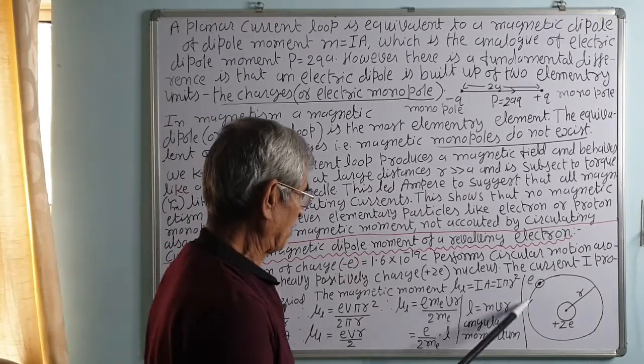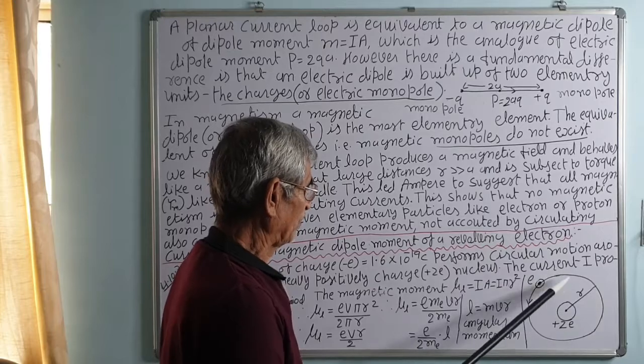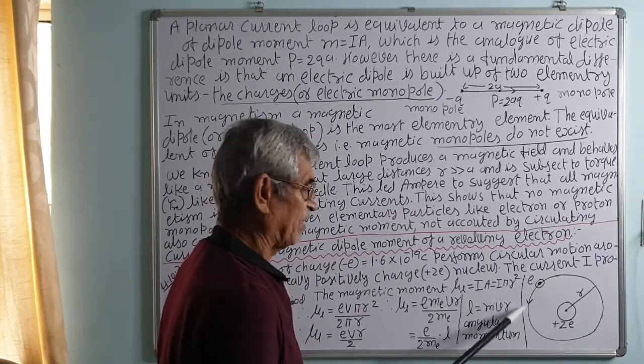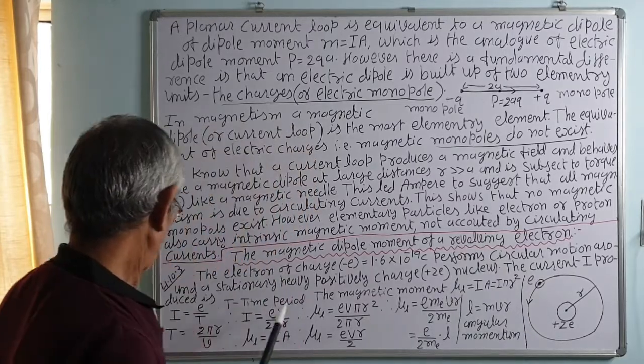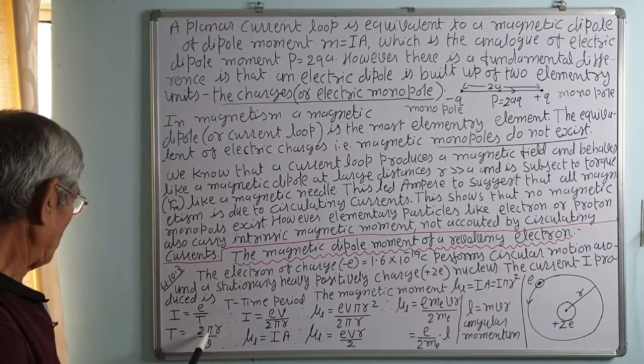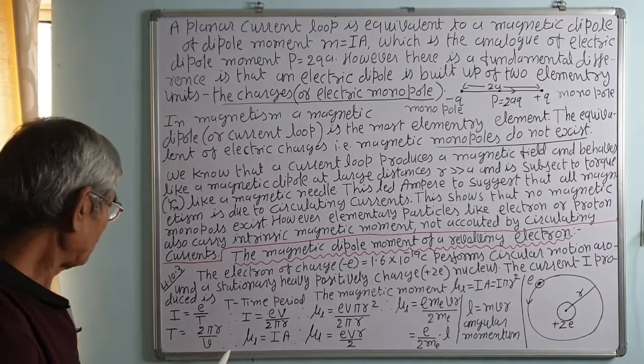If it revolves with velocity v, then it covers the distance 2 pi r in the time period T. So, time into velocity is the distance, so time is equal to distance upon velocity, 2 pi r upon v.